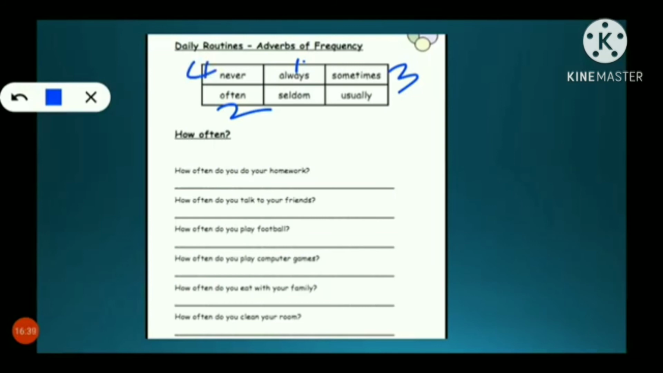How often do you eat with your family? Over here again you can use this word. Always I eat with my family. How often do you clean your room? Usually I do clean my room. Are you clear, students? Yes.